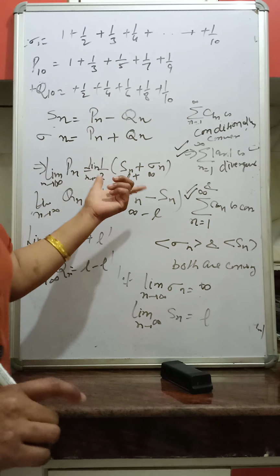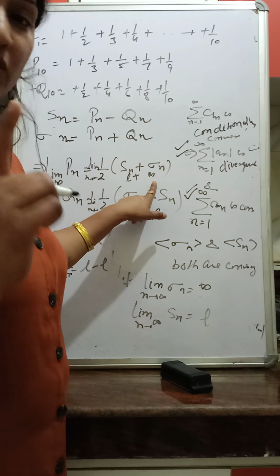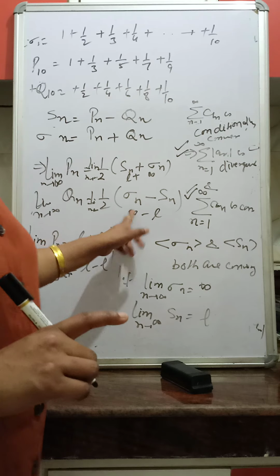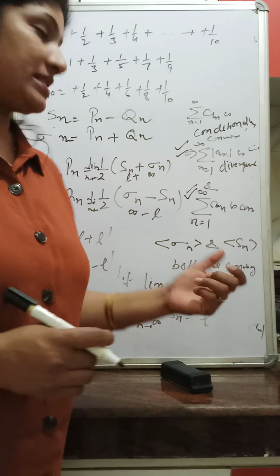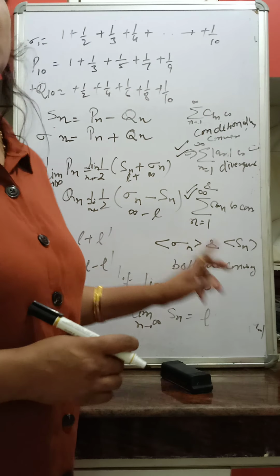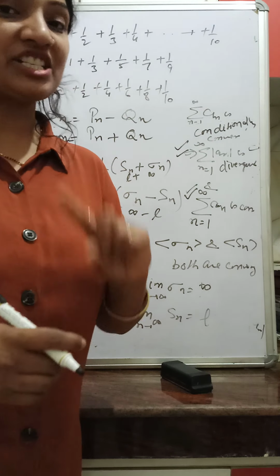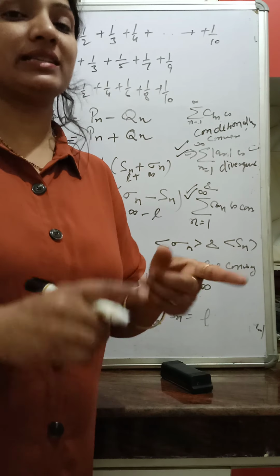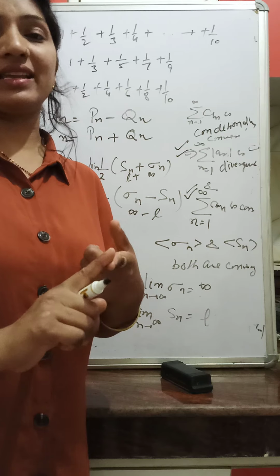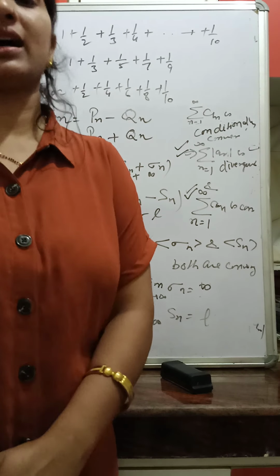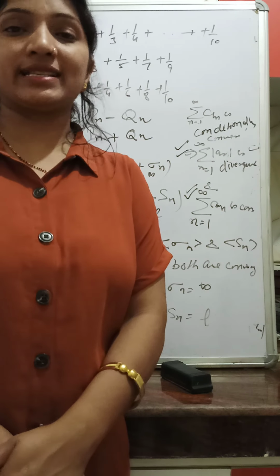So in both cases, the series of positive terms diverges to infinity and the series of negative terms also diverges to minus infinity. Minus Qn will diverge to minus infinity. So if a series is conditionally convergent, then both the series of positive terms as well as the series of negative terms are divergent. So that's all for this lecture.